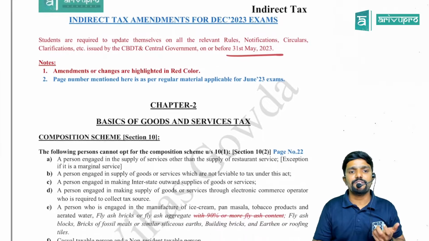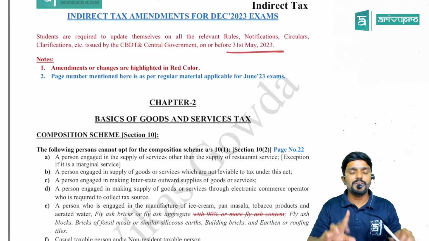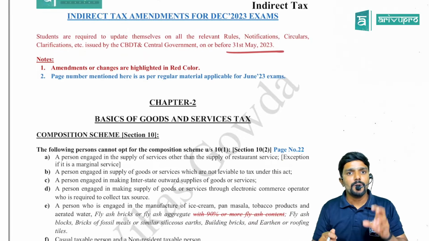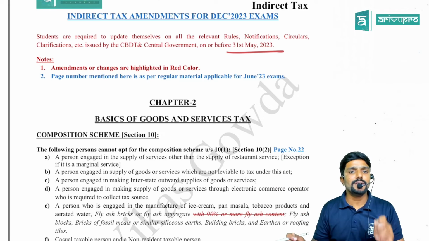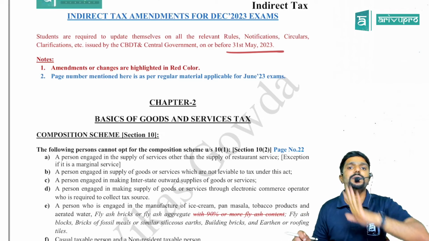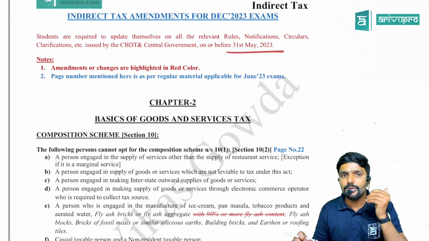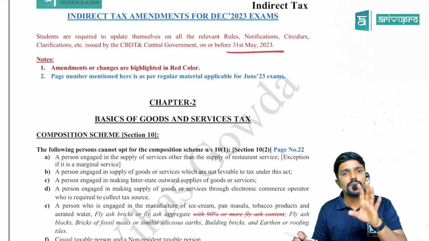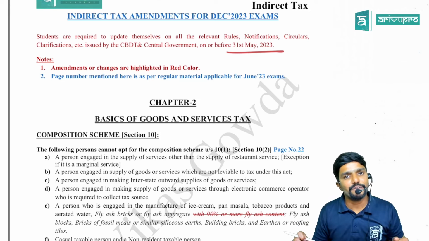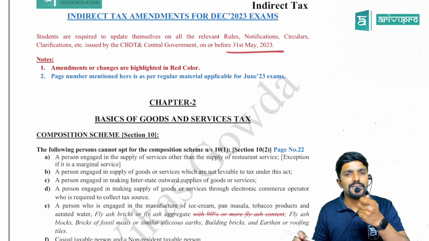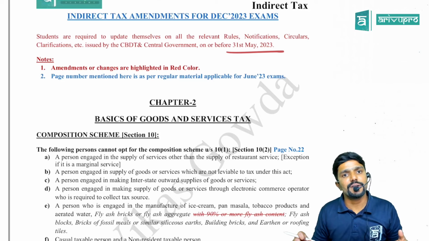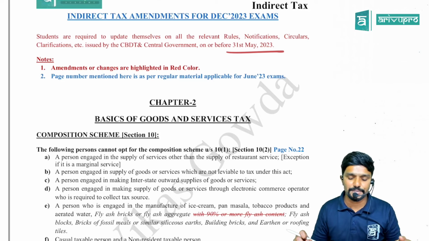I have prepared a reference material where I have given a link to my regular study material. All the changes as per this reference material for amendments, I have highlighted in red color, and wherever I have mentioned a page number, that is the page number as per my regular study material, guys. It would be useful if you keep my regular study material in front of you while watching this. If there are any minor or small changes, you can make the necessary updates in your regular study material itself, guys.